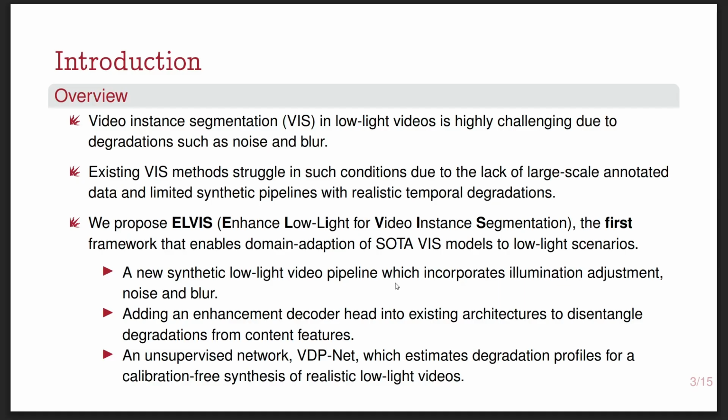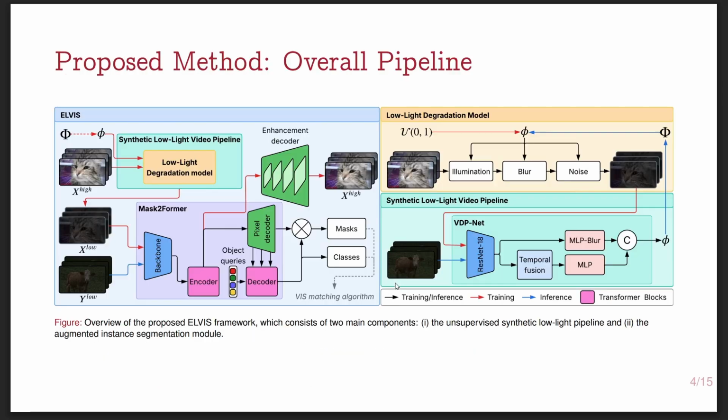Our contributions are a new synthetic low-light video pipeline which incorporates illumination adjustment, noise and blur; adding an enhancement decoder head into existing architectures to disentangle degradations from content features; and an unsupervised network, VDP net, which estimates degradation profiles for a calibration-free synthesis of realistic low-light videos.